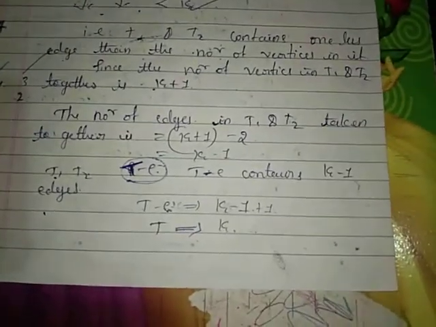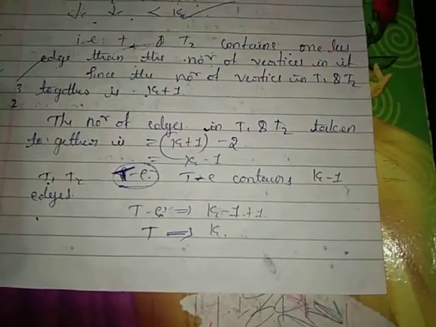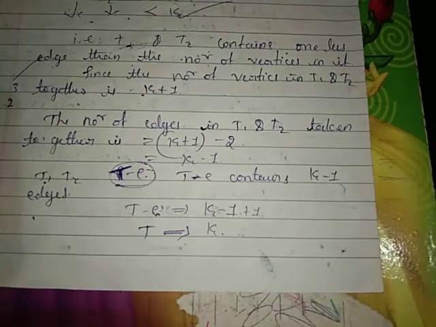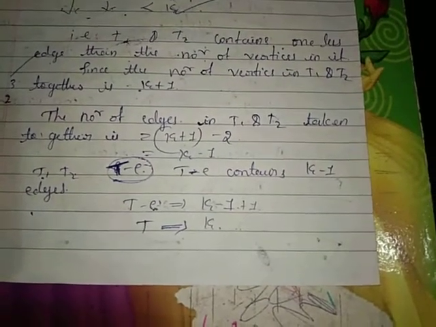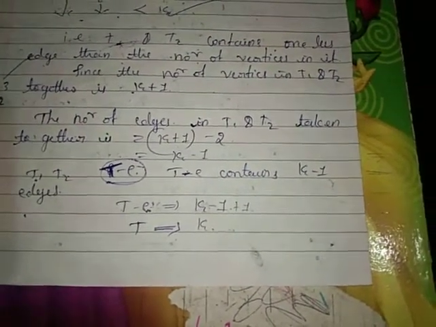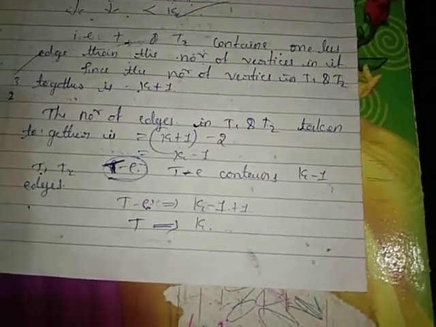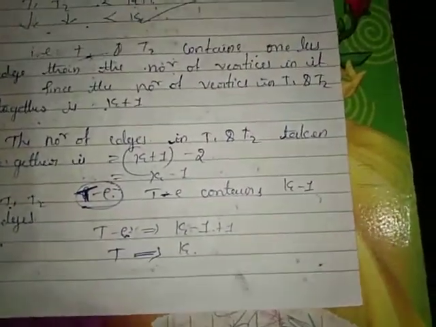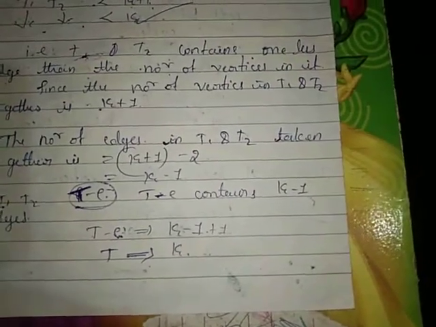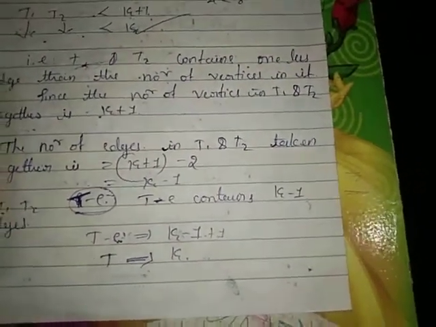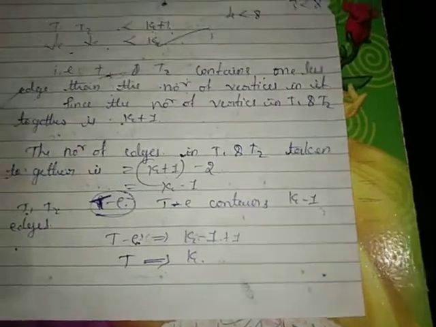Therefore, T has exactly k edges. Thus, if the theorem is true for n less than or equal to k vertices, it is also true for a tree with k plus 1 vertices. Hence, by the induction theorem, the theorem is true for all positive integers.